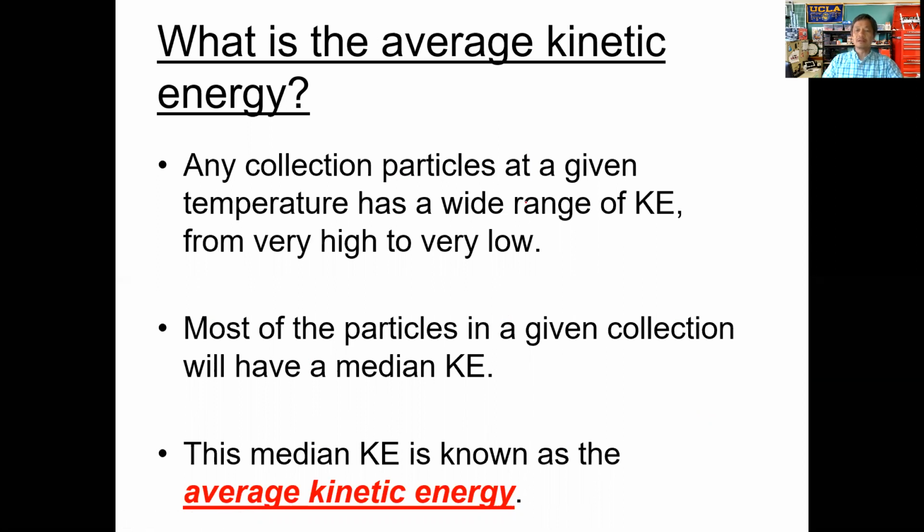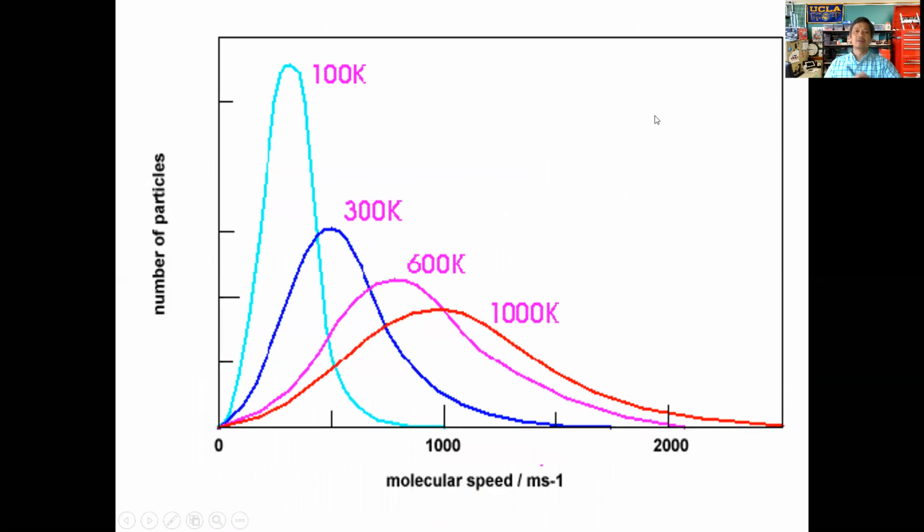With that said then, let's go ahead and take a look at this graph here. This graph will give you a better idea of what we have, so let me go ahead and explain it to you. What we have plotted along the y-axis here is the number of gas particles and its speed. And remember, speed is related to kinetic energy. So if you want to think about it, we're also measuring kinetic energy here as well.